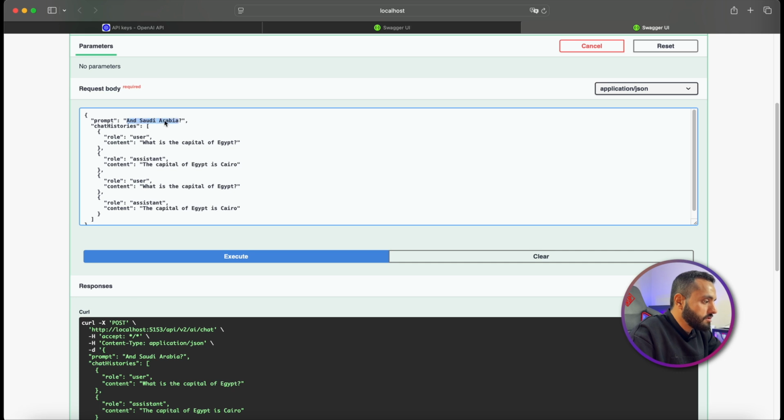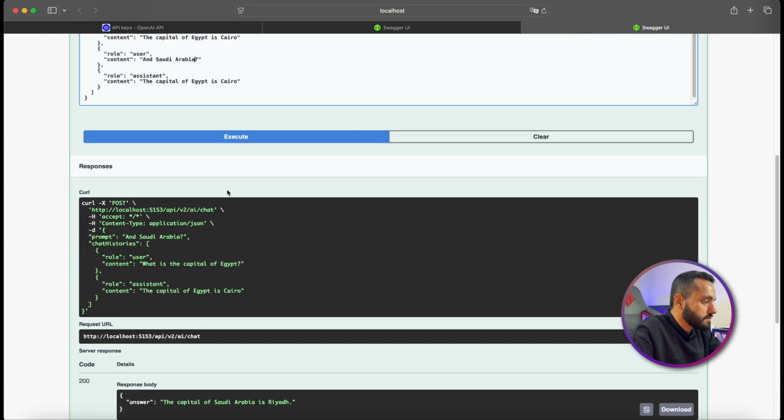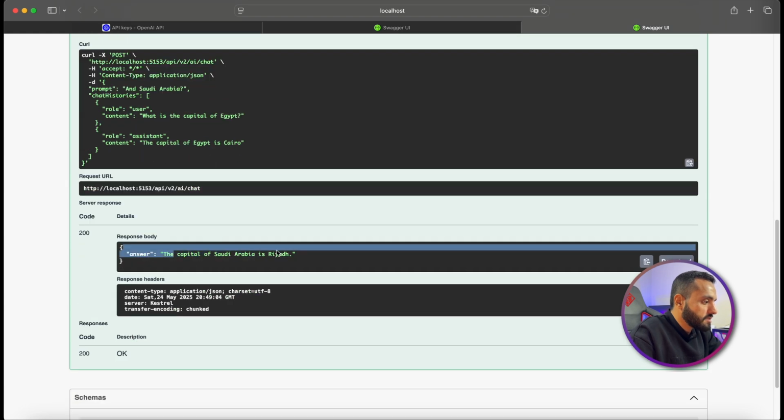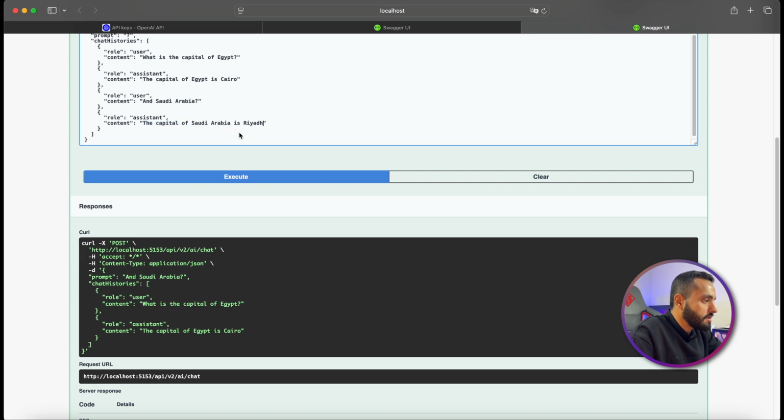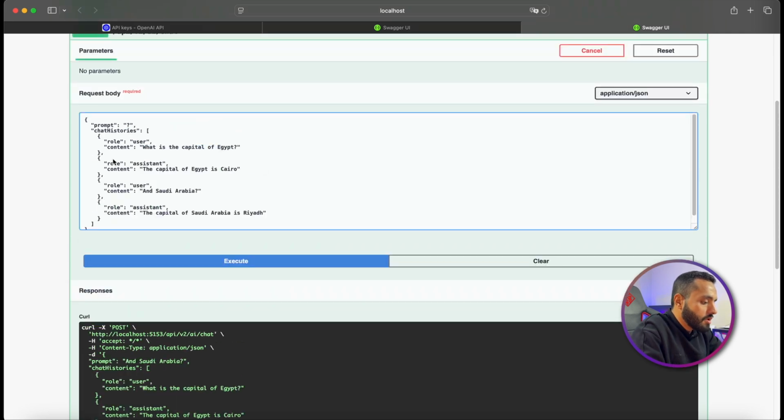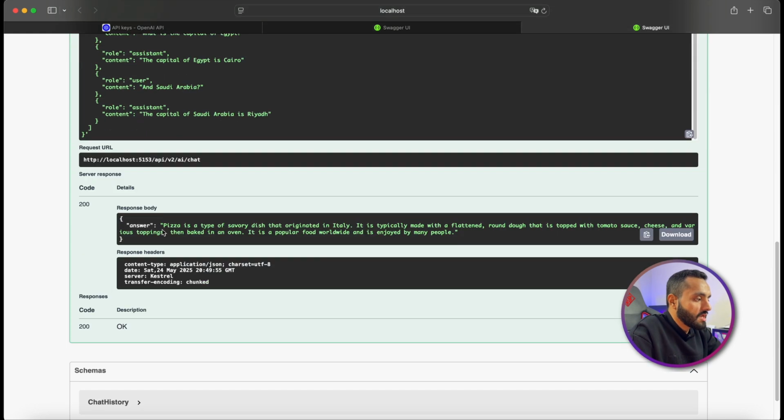This is a new question related to Saudi Arabia, and this is the answer. Now, and pizza, I will ask just like that, and let's see what the answer is related to the pizza. Now it answers the pizza with something else because it's not related to the context we are talking about, and it answered with something related to the pizza and out of scope.